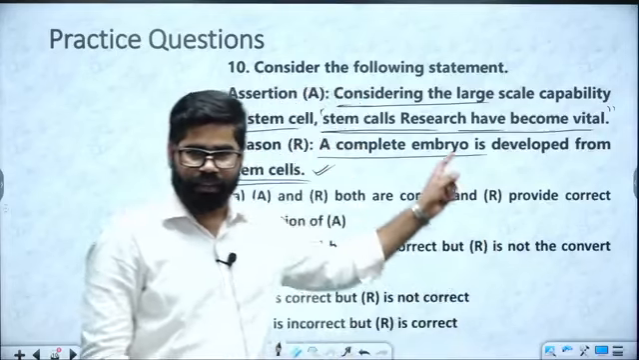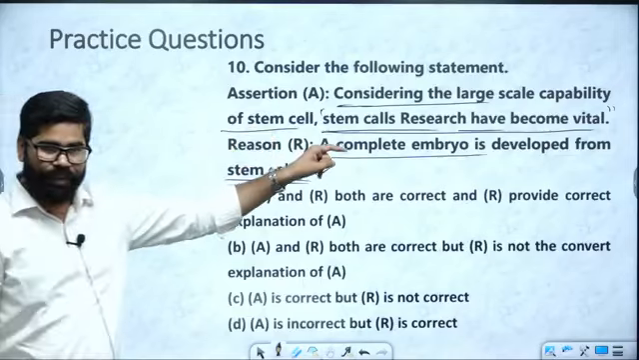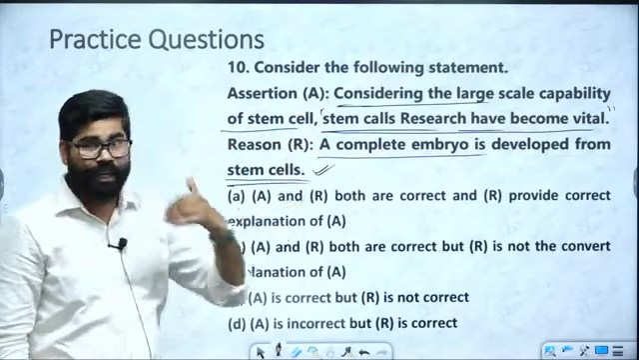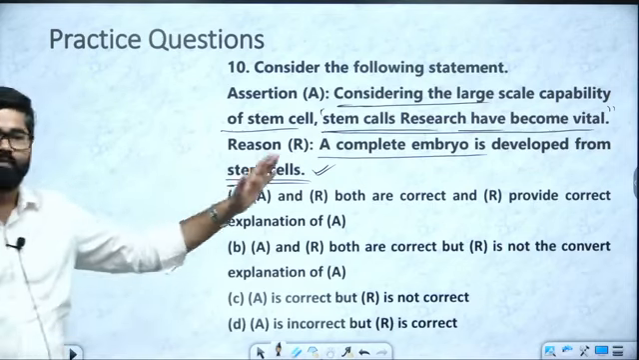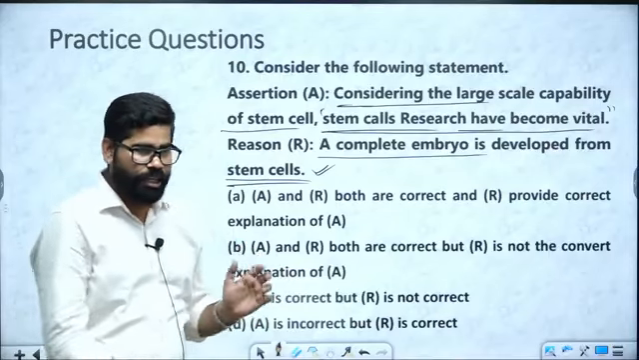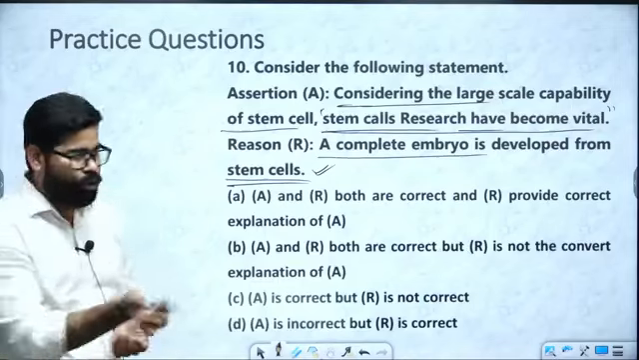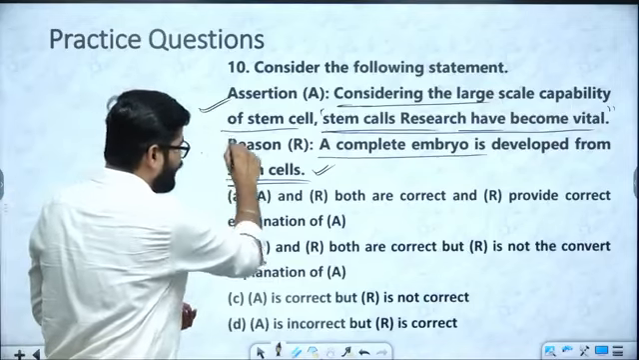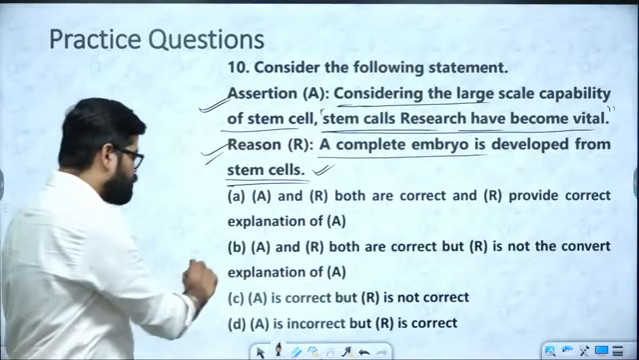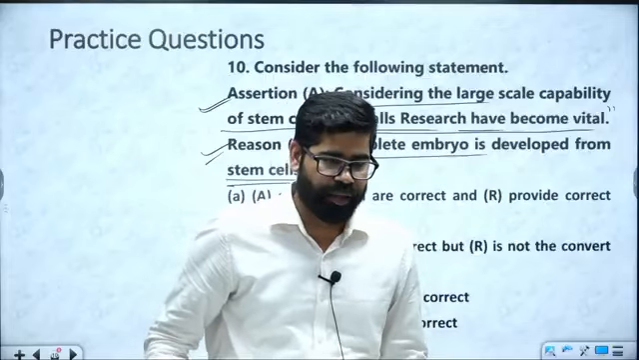The question is saying the main assertion is stem cell research is vital. If they had given that with the help of a stem cell we can cure diseases or we can make organs or anything, then it would have been correct, that stem cells can be used for therapies and others. So there is no such reason provided that explains why they have become vital. So both of them are individually correct, but it is not the explanation of it. So hence option B will be there, that A and R both are correct, but R is not explaining A.